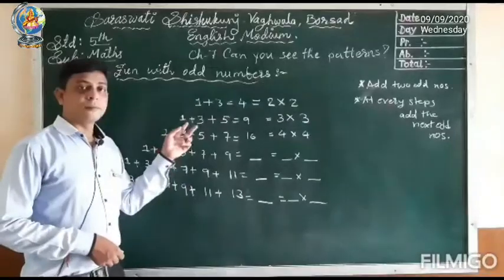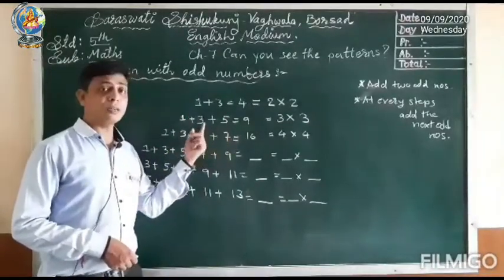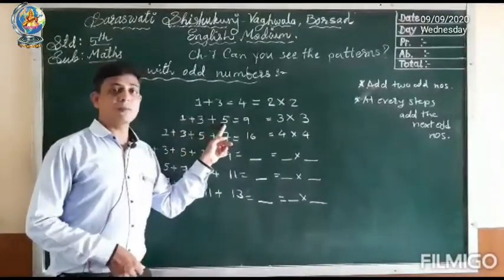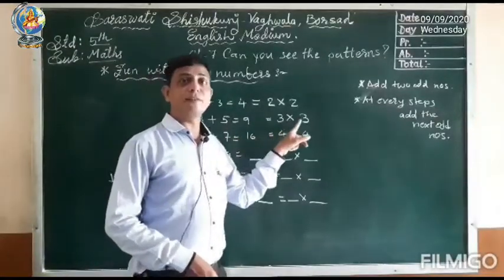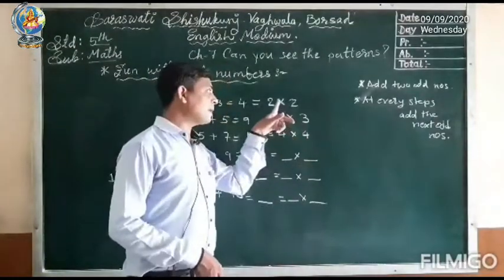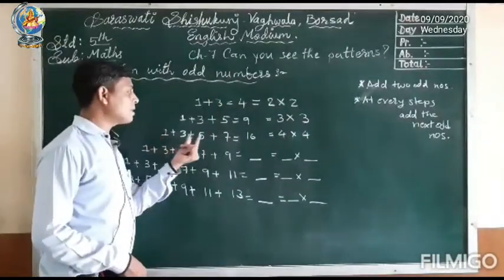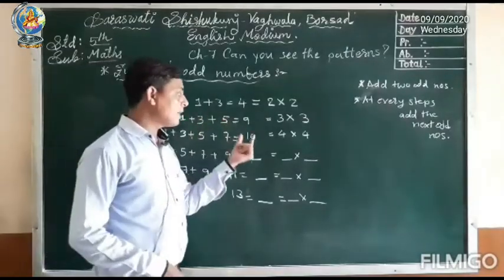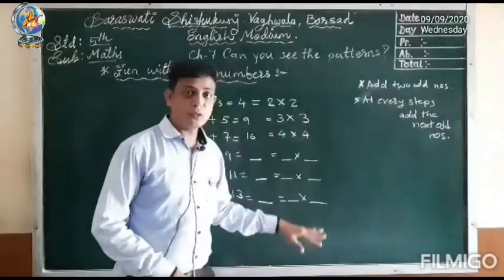So here you can see 1 plus 3 plus 5. After 3 which odd number comes? 5. So here we have taken 5. So 1 plus 3 plus 5 is equal to 9. So 9, how can we write? 3 into 3. So you can see the pattern is formed, 2 into 2, 3 into 3. In third step 1 plus 3 plus 5 plus 7, we have added one more odd number. So we get total 16. So we get here 4 into 4 and it goes on.